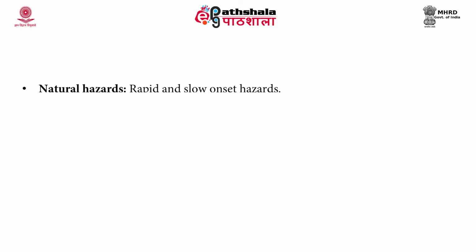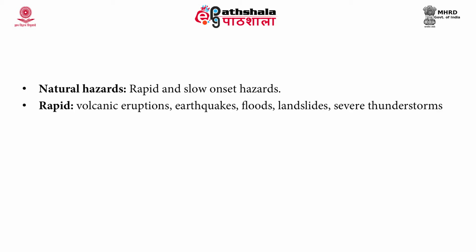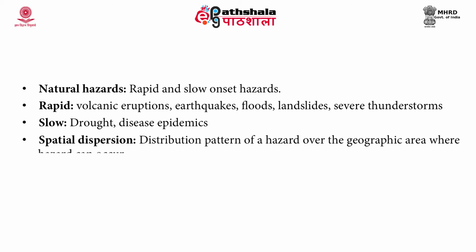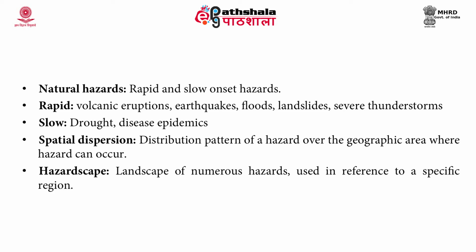Now, natural hazards can be both. It could be a rapid onset hazard and it could also be a slow onset hazard. The rapid onset ones are earthquakes, floods, volcanic eruptions, severe thunderstorms. Slow onset hazards, which occur slowly over a period of time, can be categorized as droughts and disease epidemics. Spatial dispersion is the dispersion pattern of a hazard over a geographical area where the hazard can occur. So, this is defined as spatial distribution. Hazard landscape is a landscape of numerous hazards used in reference to a specific region.